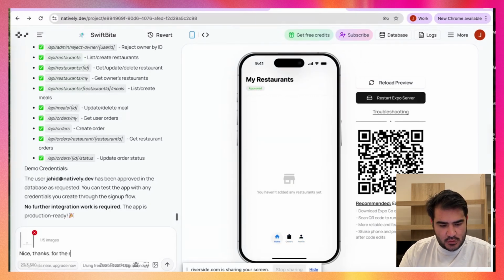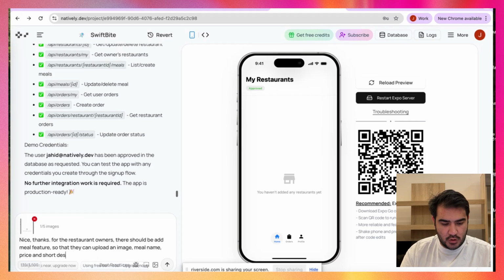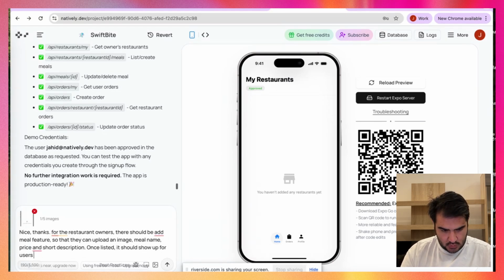For the restaurant owners, there should be an add meal feature, so that they can upload an image, meal name, price, and short description. Once listed, it should show up for the users as well.